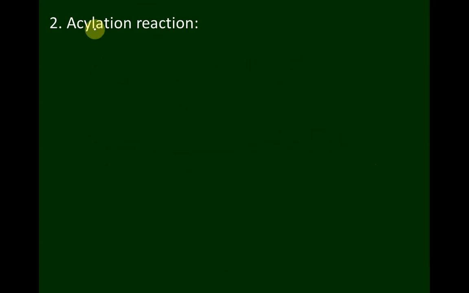Next, acylation reactions of phenol. These are all electrophilic substitution reactions of phenol. Very simple.